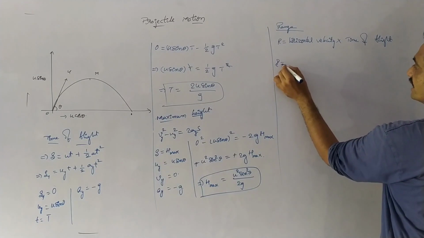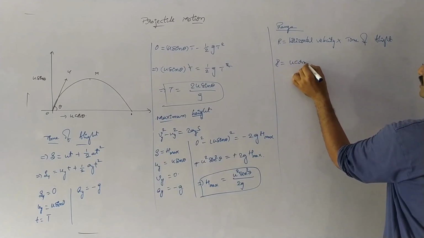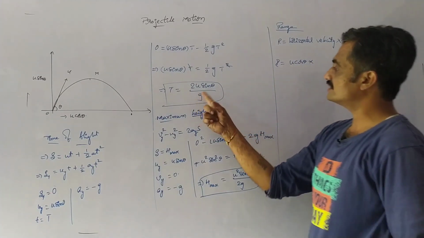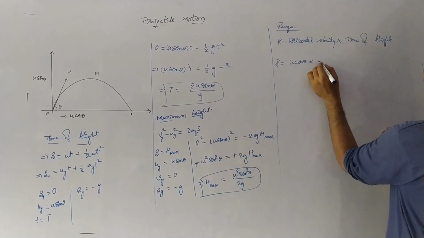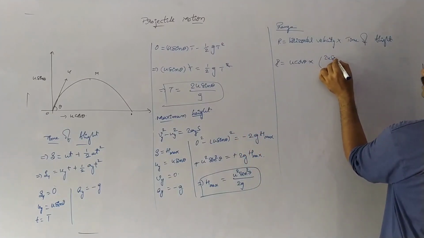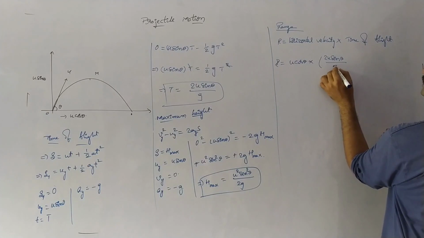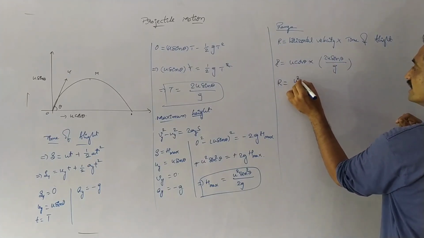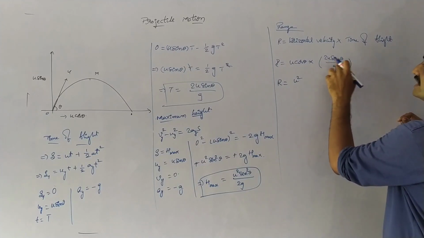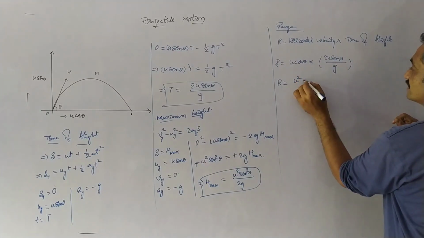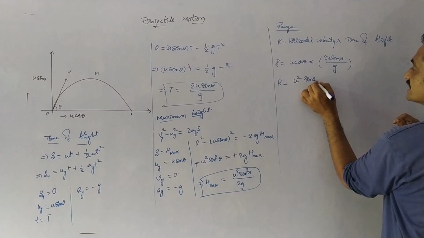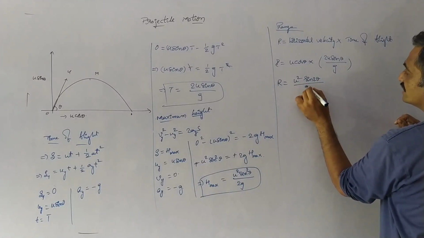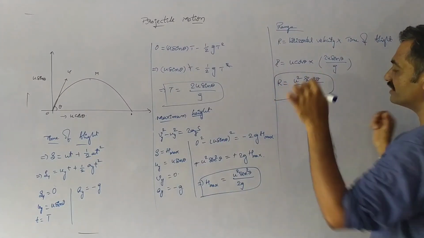So r equals u cos theta into the time of flight, which is 2u sin theta by g. Observe that u into u gives u square, so r equals u square into 2 sin theta cos theta, which is sin 2 theta, by g. It represents the equation for range.